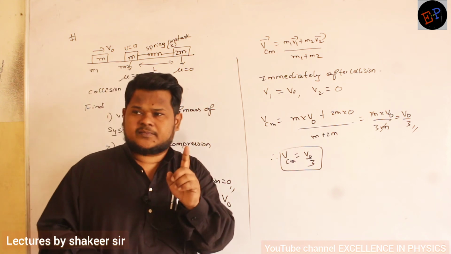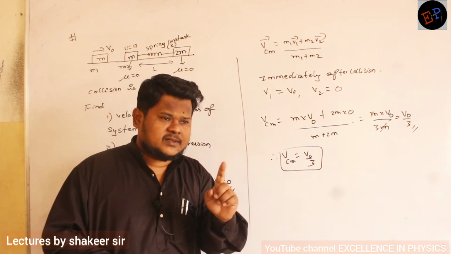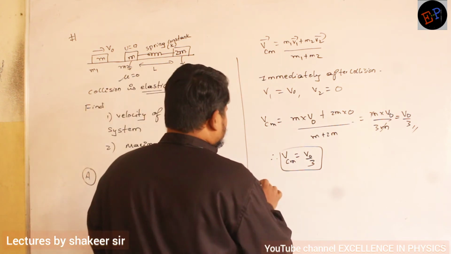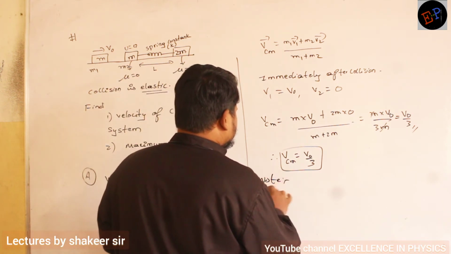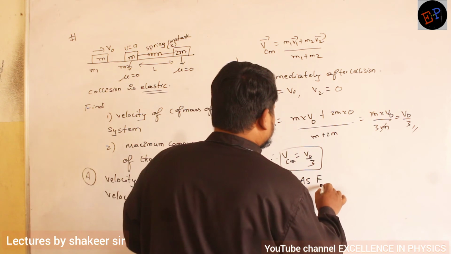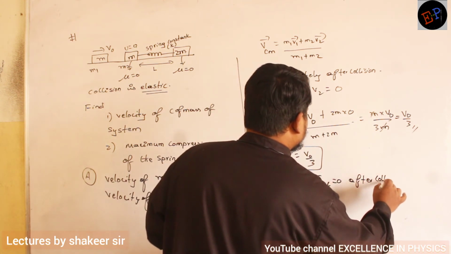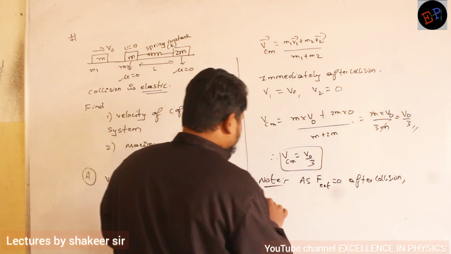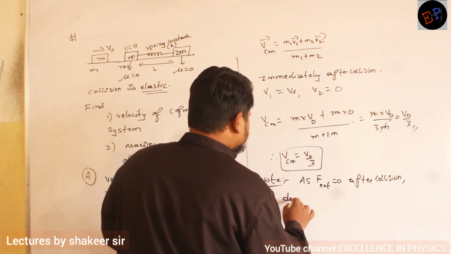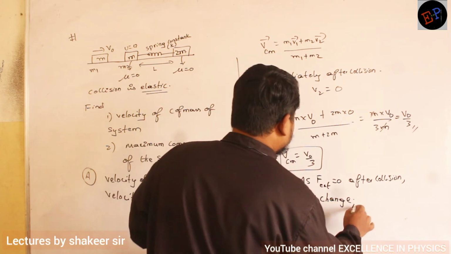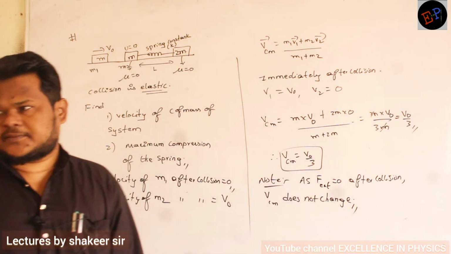So make a note of that point also: as F external is equal to 0 after collision, the velocity of center of mass does not change. It remains constant.